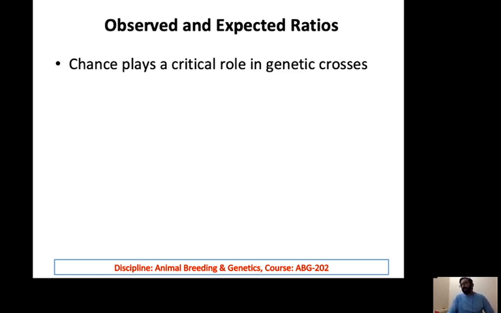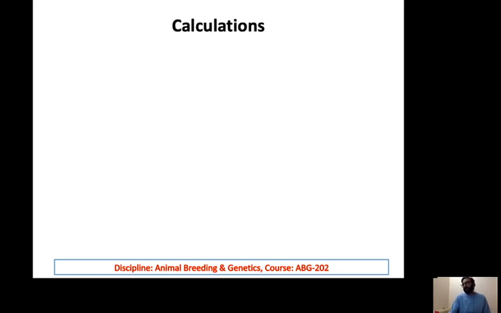Chance plays a critical role in genetic crosses. You have seen that it's a matter of chance whether you get the defective copy or the right one from your parent. If your parents are carriers for a particular gene's defective copy, it is the good luck or bad luck of the kid whether they get the right one or the wrong one. So that's totally chance, and that's why there is variation across individuals and across species on the globe. In genetic crosses, it is similar to heads and tails: you don't know whether you will get head or tail. This is all by chance.